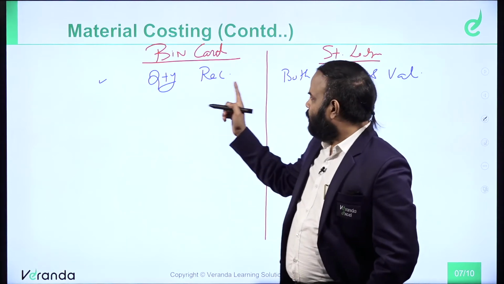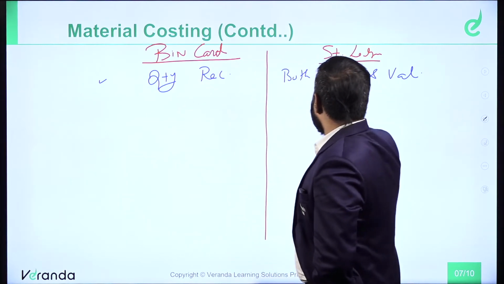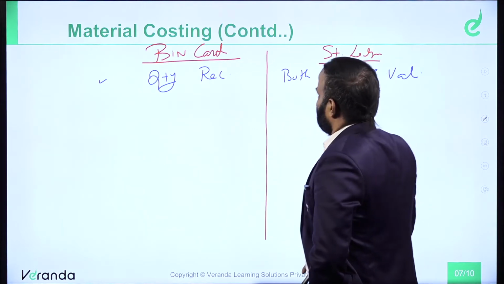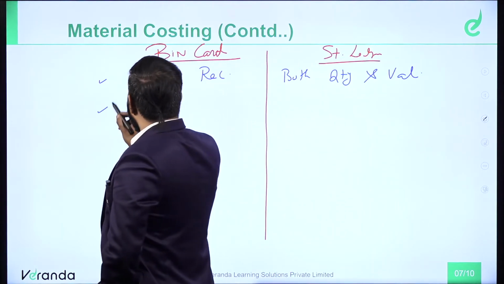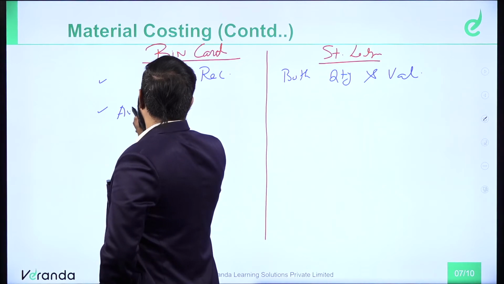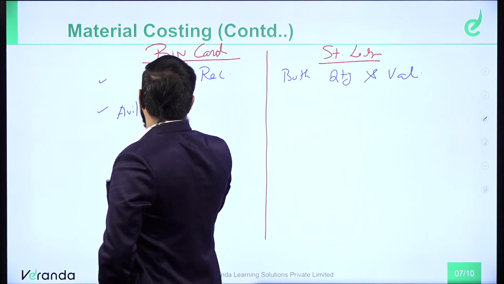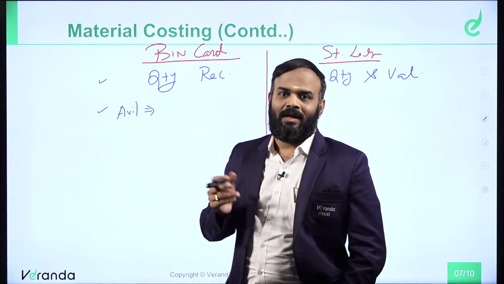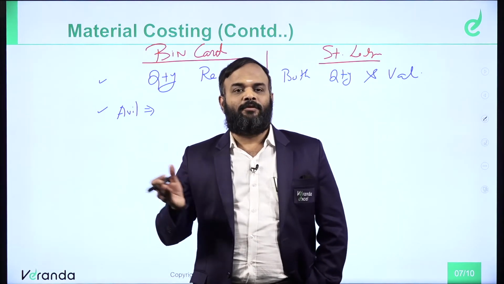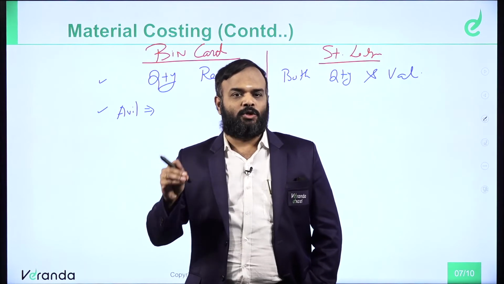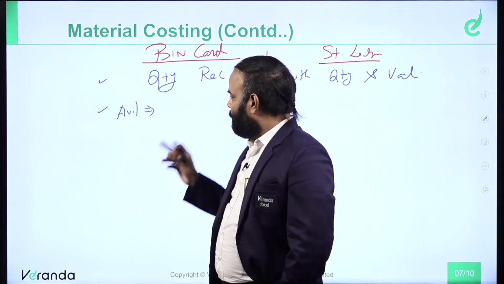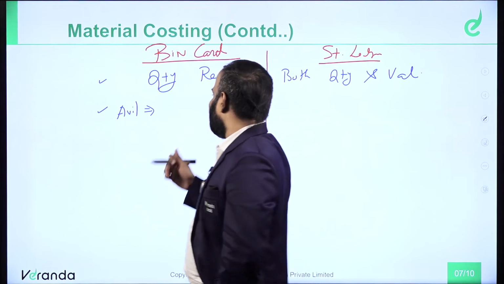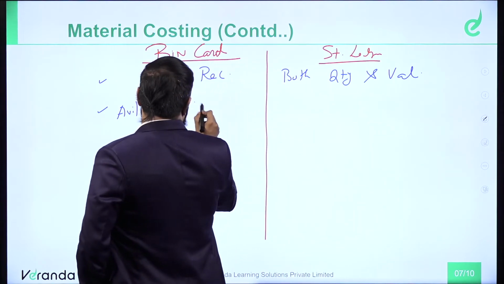The first difference: bin card is a quantitative record, whereas stores ledger is both quantity and value based record. Where will the bin card be available? Where there is a bin, the bin card will be there. Therefore, it's called the bin card. Where will all bins be? In the stores department. Therefore, bin card is available in the stores department.